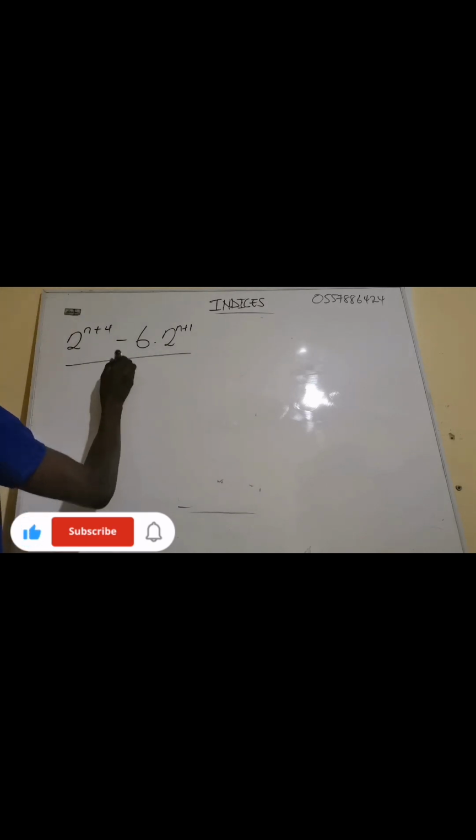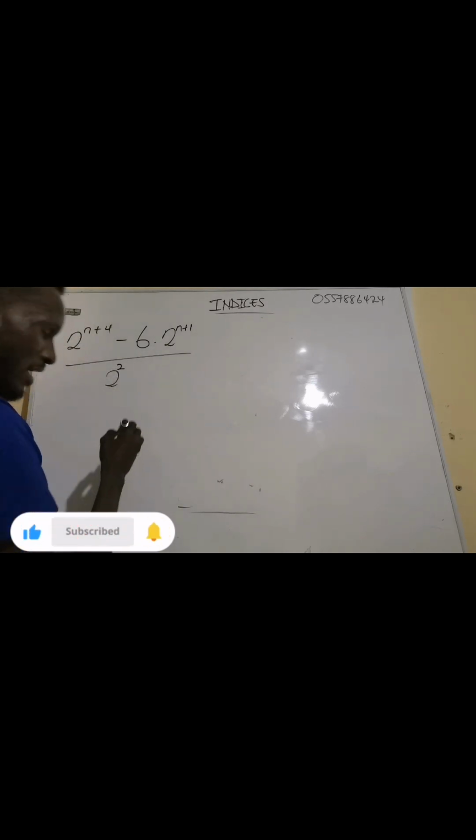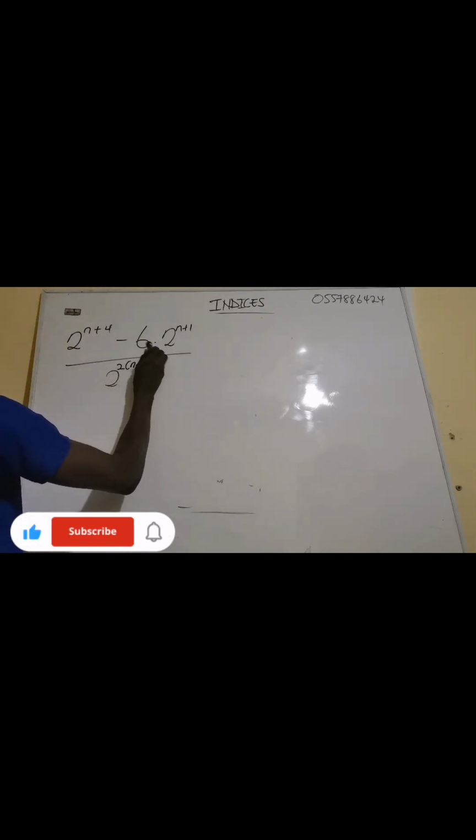Now the whole of this one divided by 2 exponent 2n plus 1. Now how are you going to solve this question? Yes, you need to apply your indices.